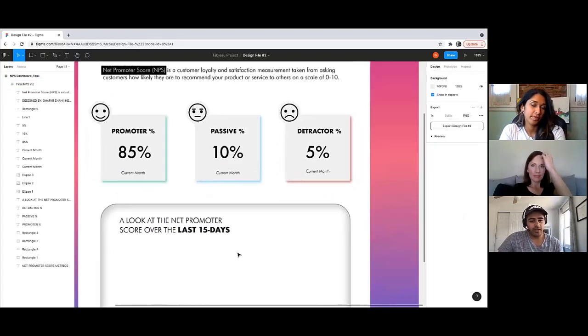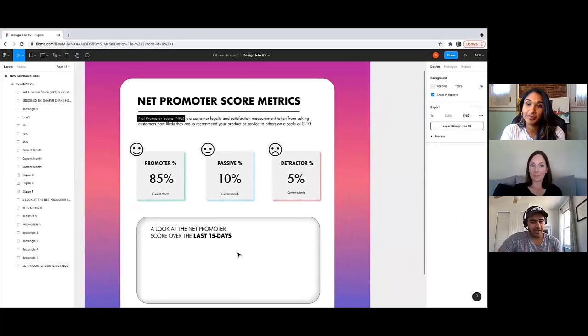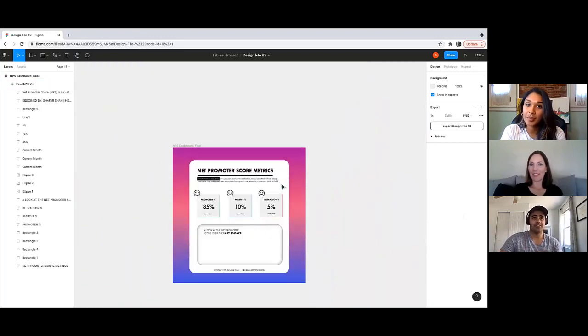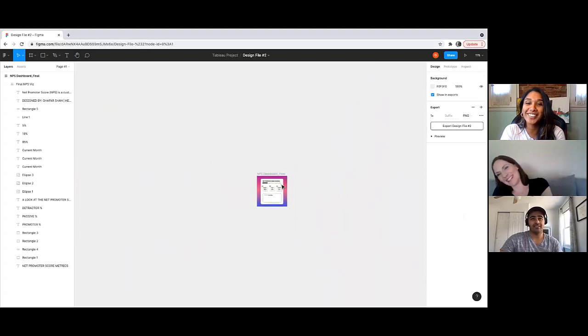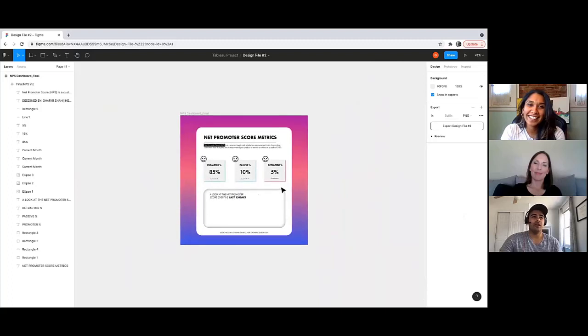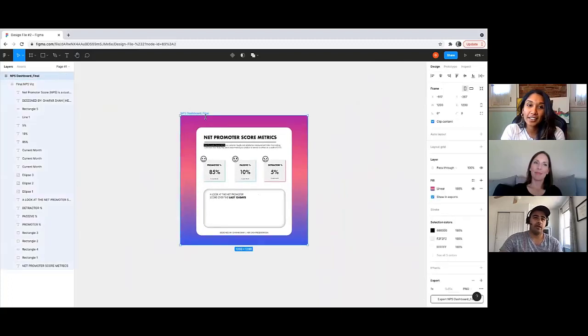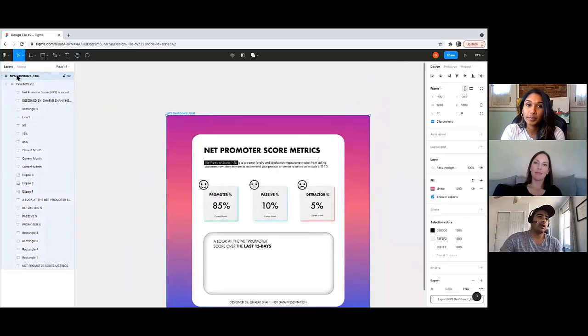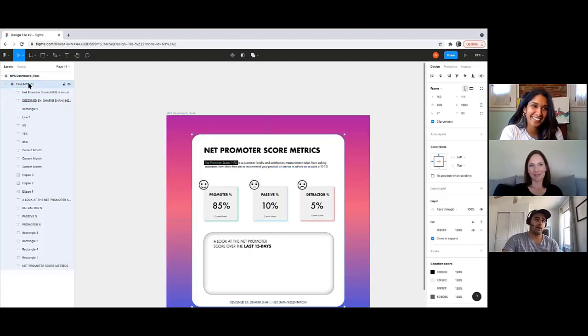So now, if you wanted to create more dashboards, the trick is to just add another dashboard frame in this page. Now, this page is huge. You see this design file? This is huge. I can literally zoom out of it and you can't even see it anymore. If I click on this MPS dashboard over to the left, you see how it's a frame? It's the outer frame, and then the inner frame is this right here. I click on it, and it's fine. It's inside, right?